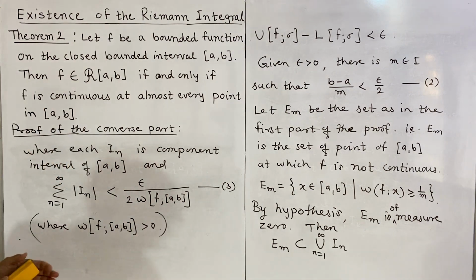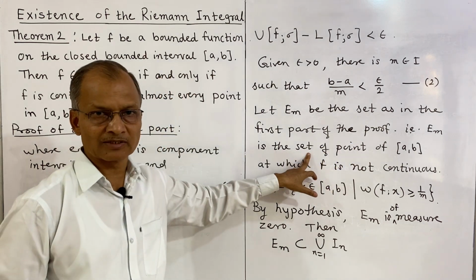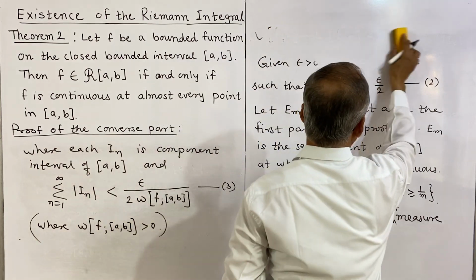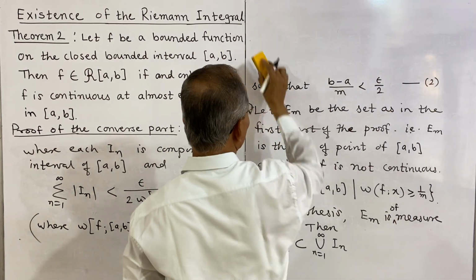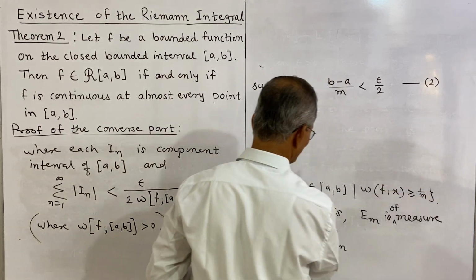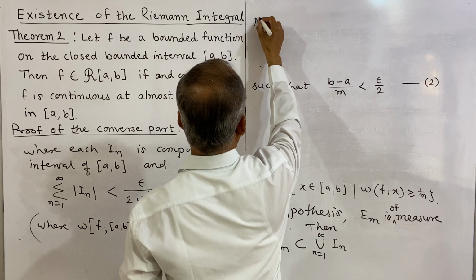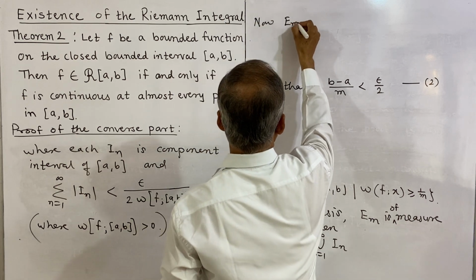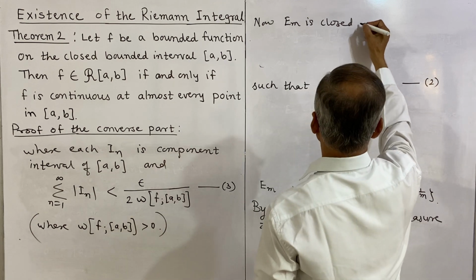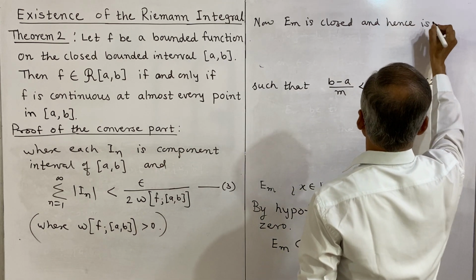And now you see EM is of measure 0, that means EM is a countable set, and therefore EM becomes closed. Now EM is closed and therefore it is compact.